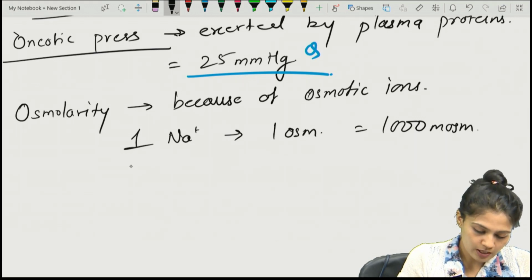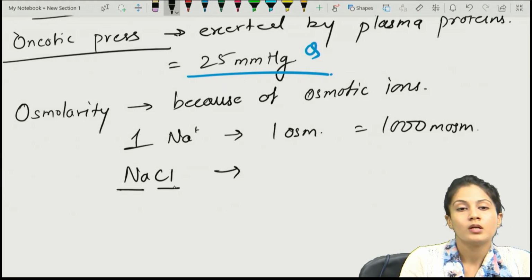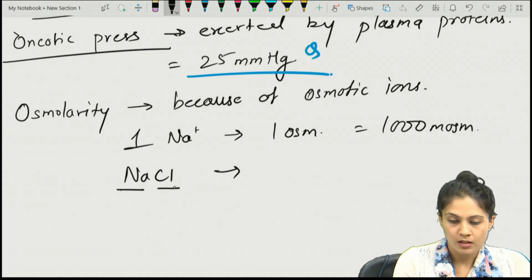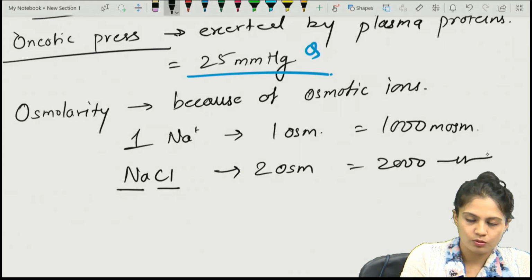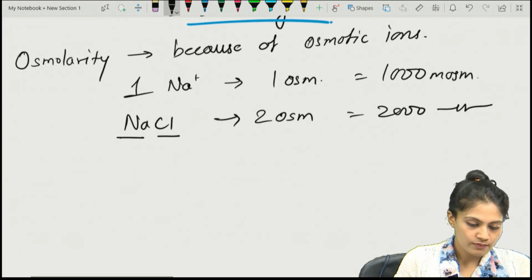Many questions are asked on this. If you take 1 mole of NaCl, how many osmoles will be there? Remember, there is 1 mole of sodium and 1 mole of chloride, so there will be 2 osmoles, that is 2000 milliosmole. So that is for the example.